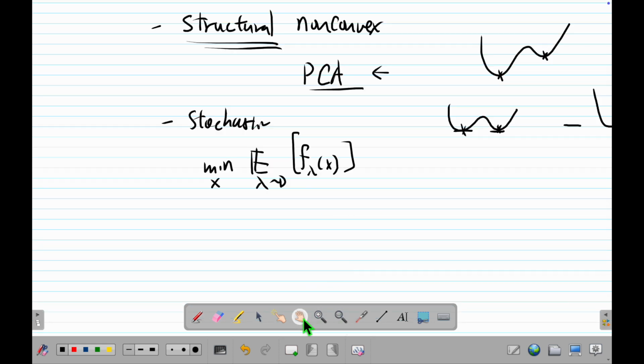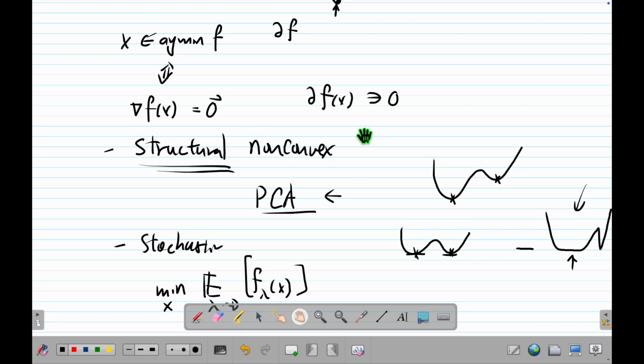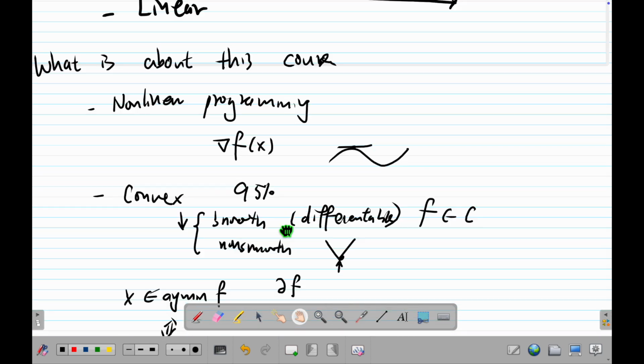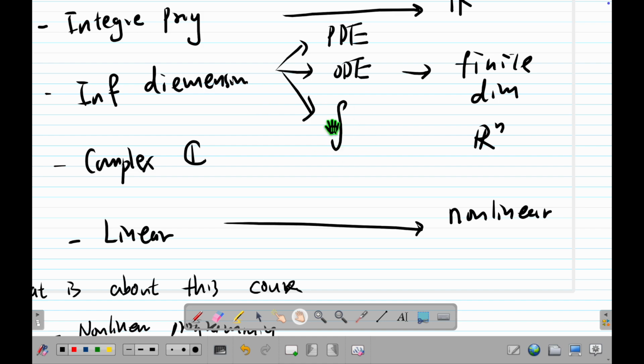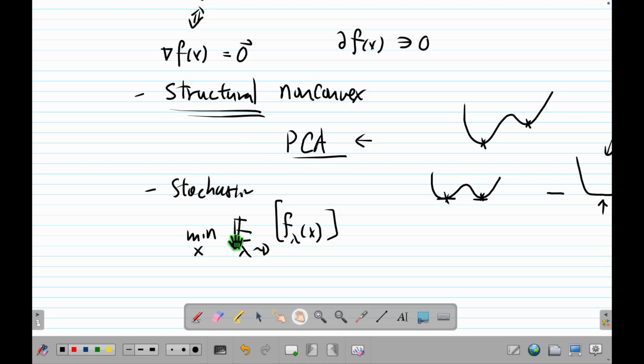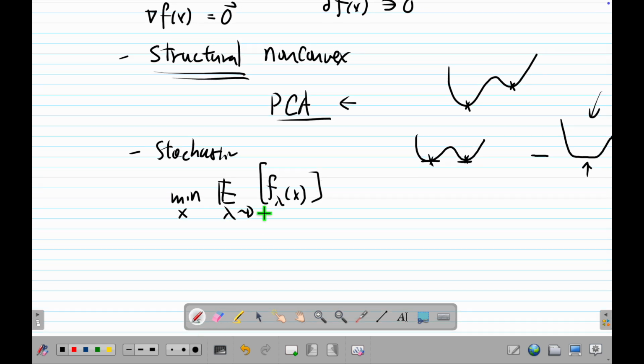And here's a contradictory thing. I said we don't care about infinite dimensions, and then you see this thing has an integral. So, a contradiction. Yes. Most likely when we talk about this, we are not really talking about how to solve this in the very strict sense. We are actually saying we are going to solve this using the stochastic gradient method. People usually call it stochastic gradient descent. Technically it's the wrong name, because the stochastic gradient method can go up, so it's not descent.